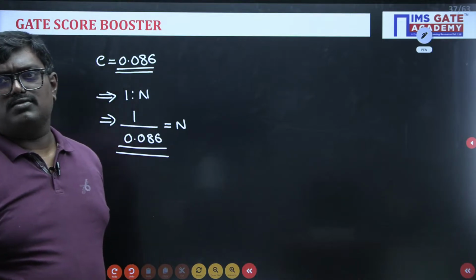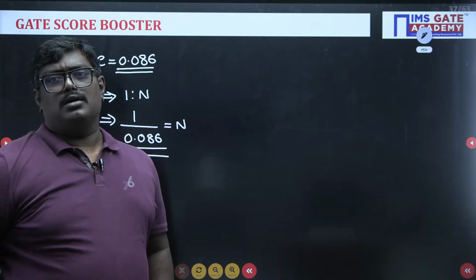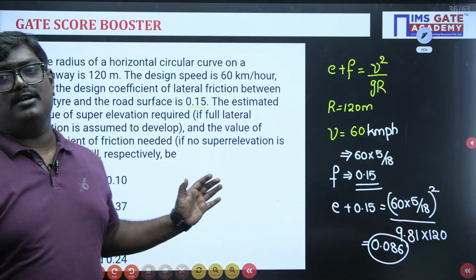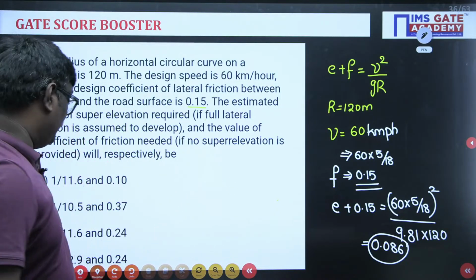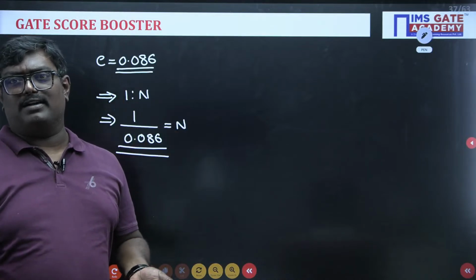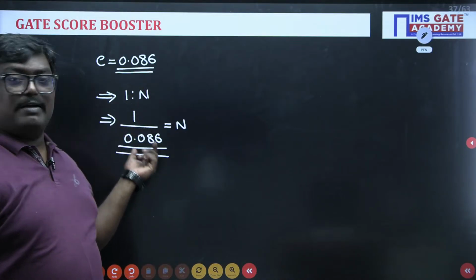Swetanshu, here they are not asking the restricted value. They are not asking the restricted value. Here they are asking directly. They know that it can be more than 7. So what you can write is 1 divided by 0.086.